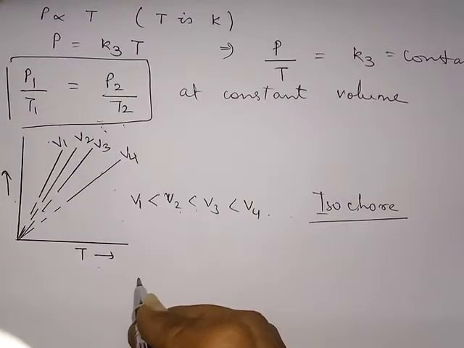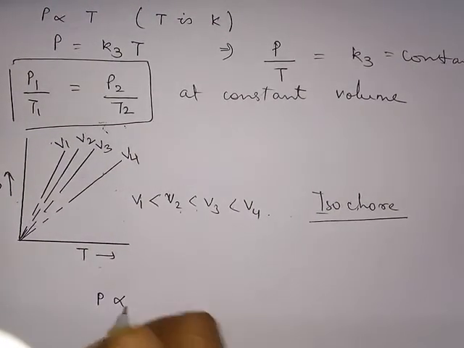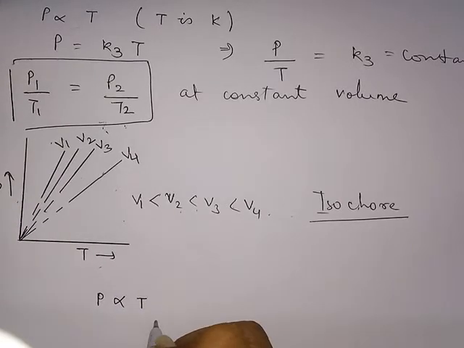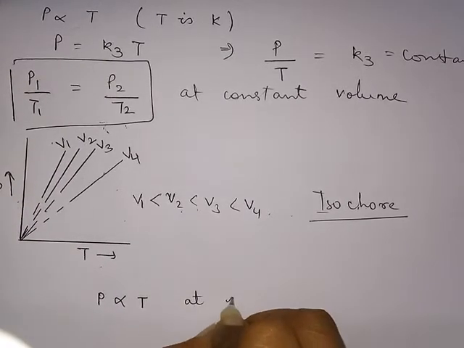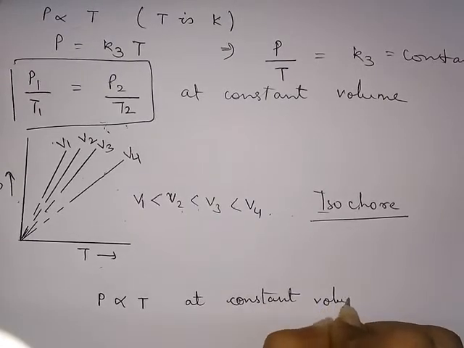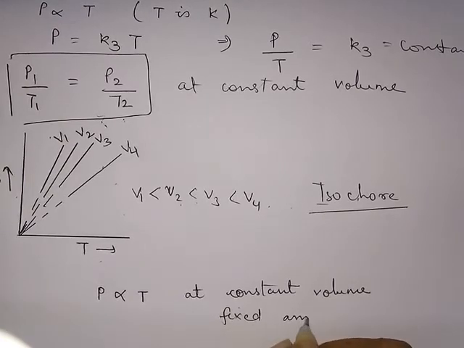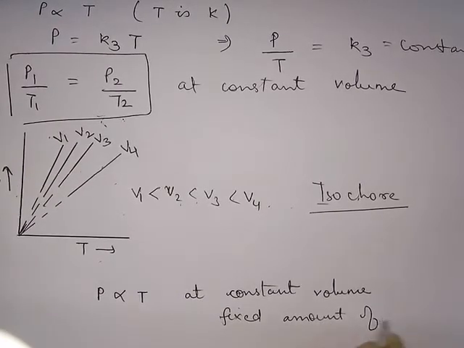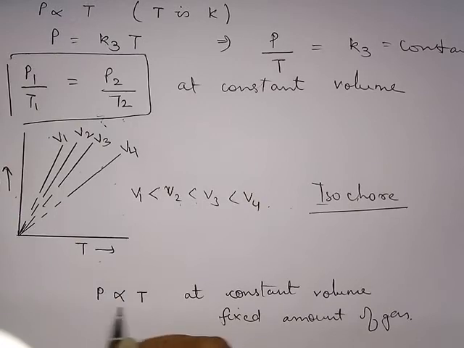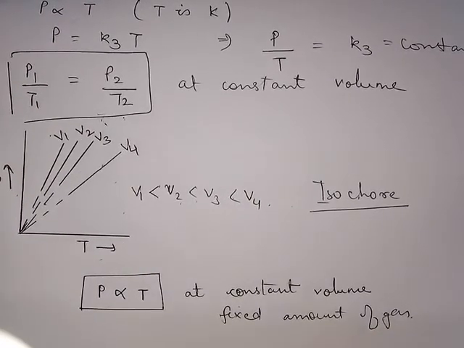So this law states that Gay-Lussac's law states that pressure is directly proportional to temperature of the gas at constant volume for a fixed amount of gas. For a fixed amount of gas, pressure is directly proportional to temperature. So this is Gay-Lussac's law.